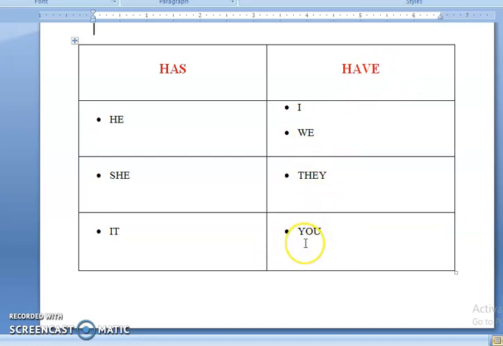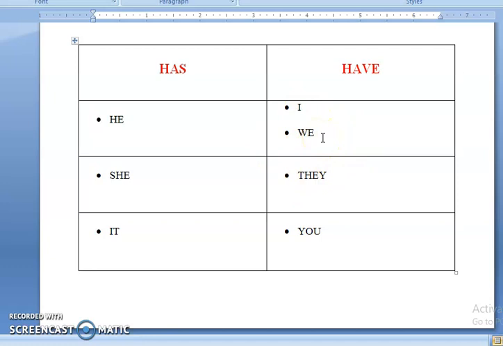And if we are talking about the second person, you, then also we will use have, you have.